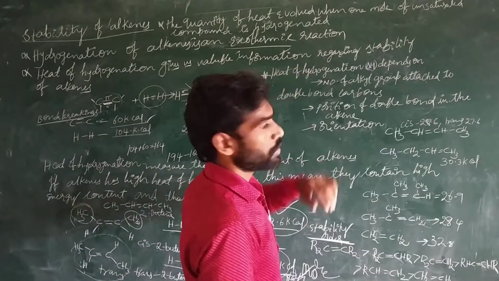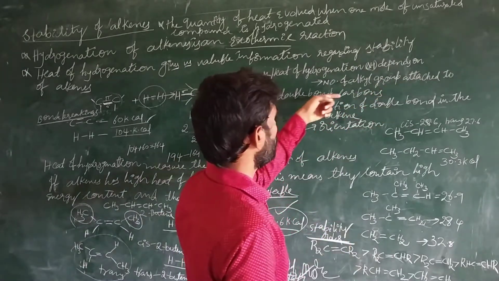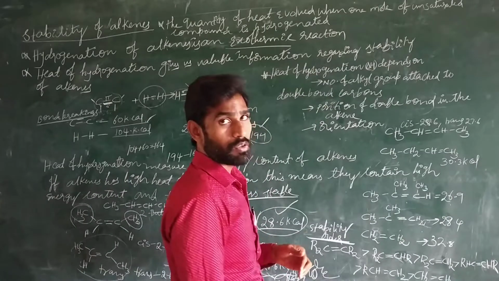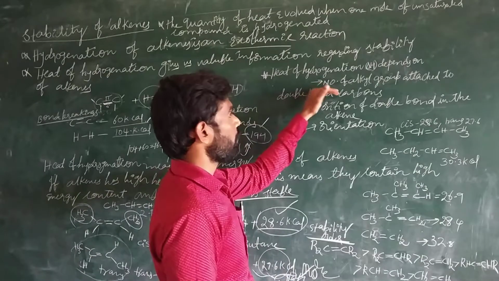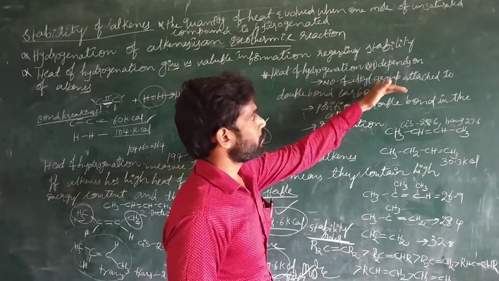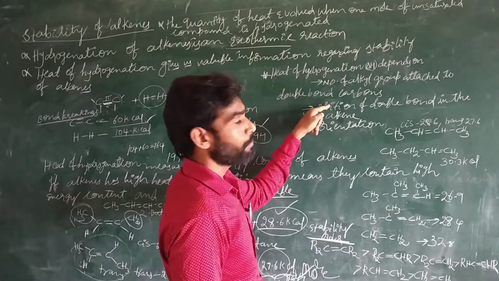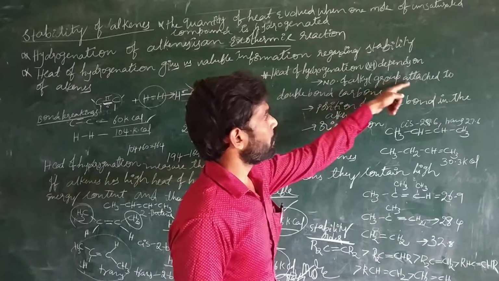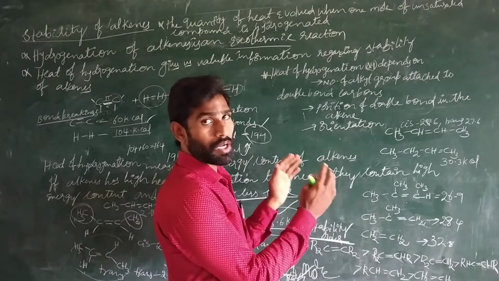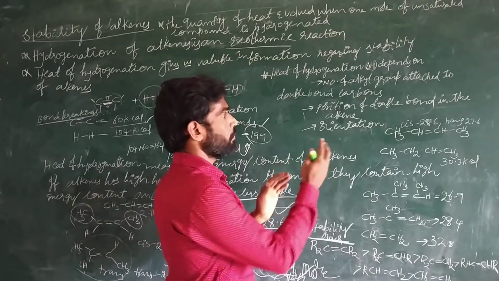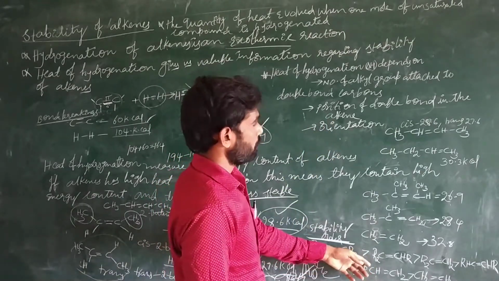Anyway, the heat of hydrogenation, delta H, depends on the number of alkyl groups attached to the double bonded carbon atoms. If more alkyl groups are attached on either side of the double bonded carbons, that molecule is more stable. So the alkene stability depends on the number of alkyl groups attached to the double bonded carbons. If the double bonded carbons have more alkyl groups, that alkene is more stable. We will see an example here.